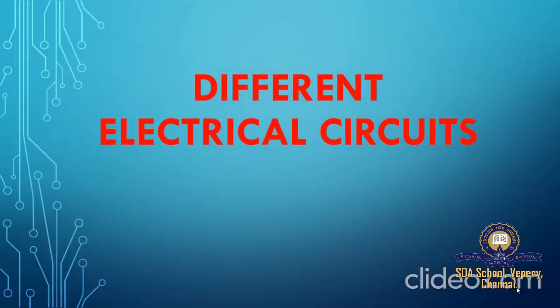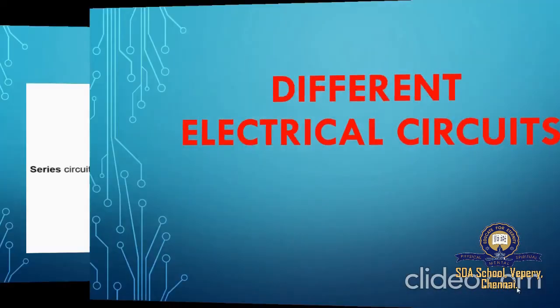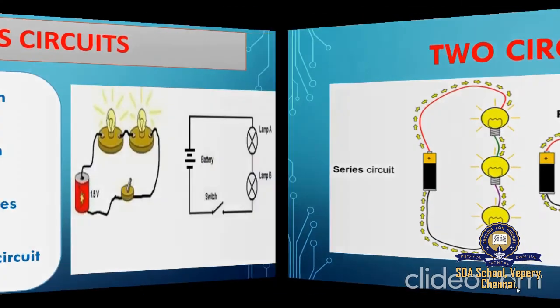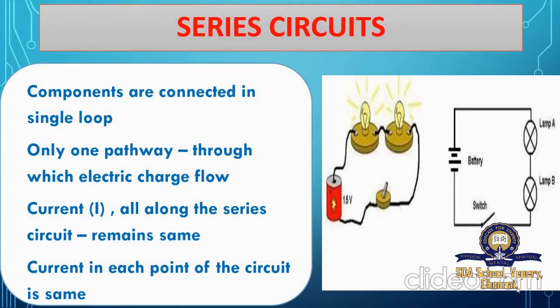So next we'll be seeing different electrical circuits. So there are two circuits. One is a series circuit, another one is a parallel circuit. Series is nothing but it is connected in a line, okay, series in a line, and parallel is nothing but it's connected one after the other. So we'll see it. First we'll see the series circuit.